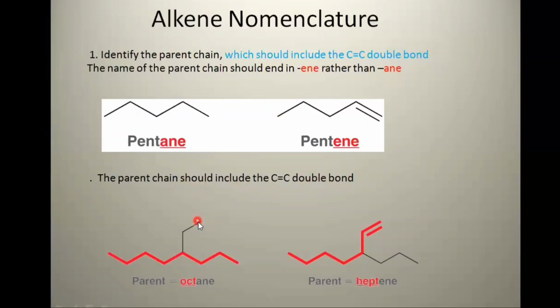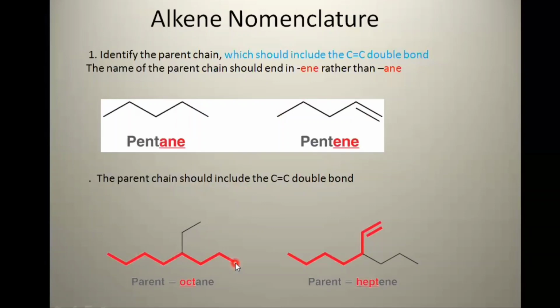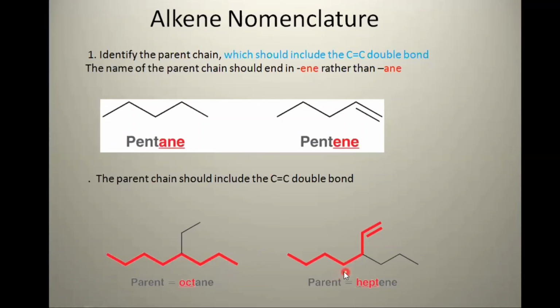So here is another example. 1, 2, 3, 4, 5, 6, 7, 8. The longest chain contains 8 carbons and it is an alkane, so its parent name is octane. When we discuss this structure, it contains a double bond here.